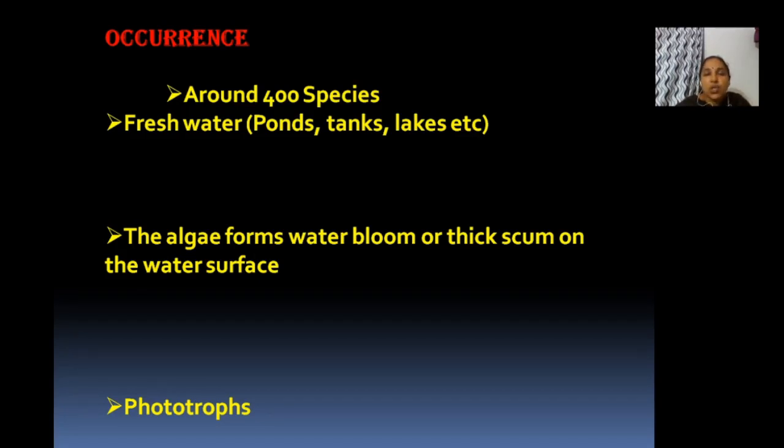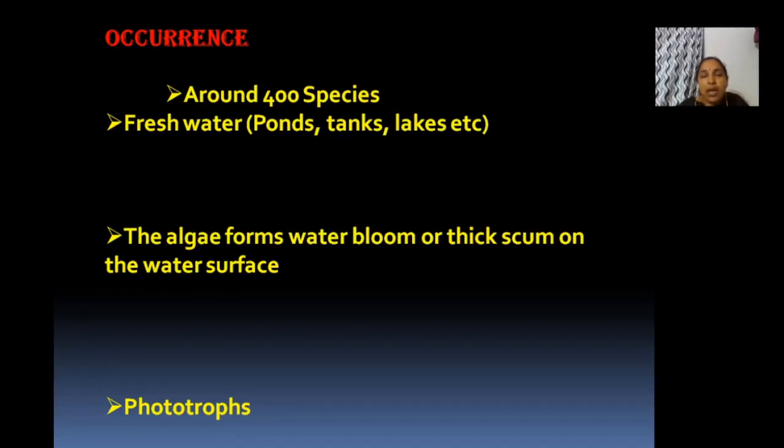It is actually a freshwater form, but some exceptions are there. Very few occur in marine, that is saline water or ocean, and some occur at high altitudes, in snow conditions. Around 400 species are identified in Chlamydomonas. They form a bloom or scum-like structure on the water surface.